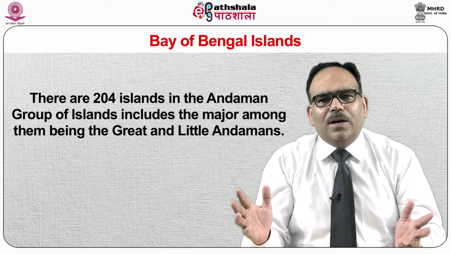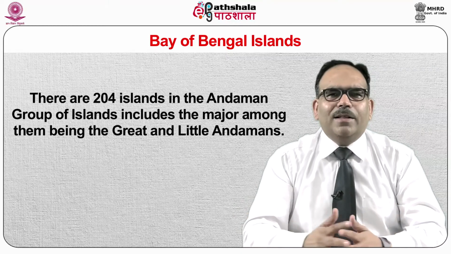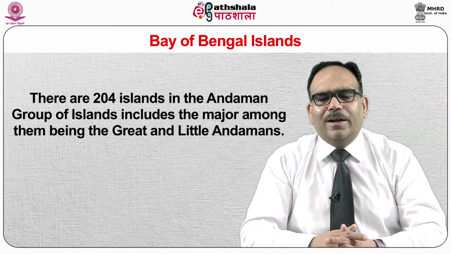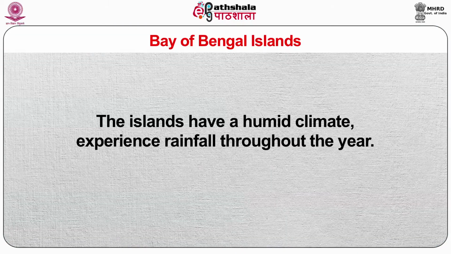There are 204 islands in the Andaman group of islands, the major among them being the Great and Little Andamans. The Great Andaman arc is separated by narrow creeks into North Andaman, Middle Andaman, South Andaman, Baratang and Rutland Islands. Apart from these, there are two volcanic islands, Barren and Narcondam, situated within 80 km of the Andamans. The islands have a humid climate and experience rainfall throughout the year.